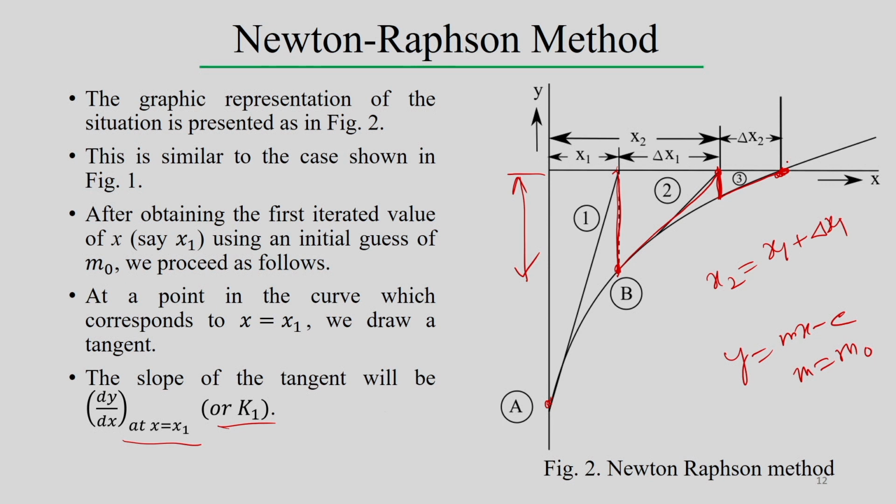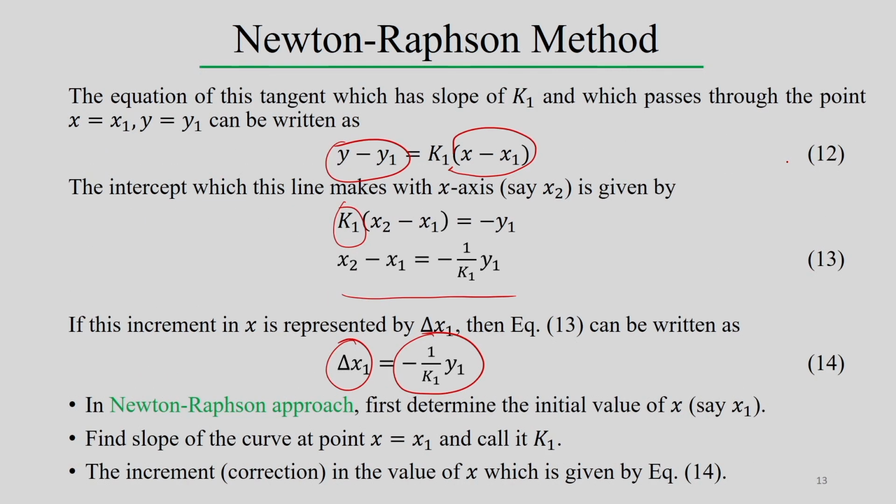So, in a representative way, we are reaching the solution of this particular equation in steps. In that sense, in the Newton-Raphson method, in this approach we first determine the initial value of x, say x1, and then find the slope of the curve at that point. So, we start with the initial guess and find the slope at this initial guess. So, x equal to x1, then estimate and call it k1.